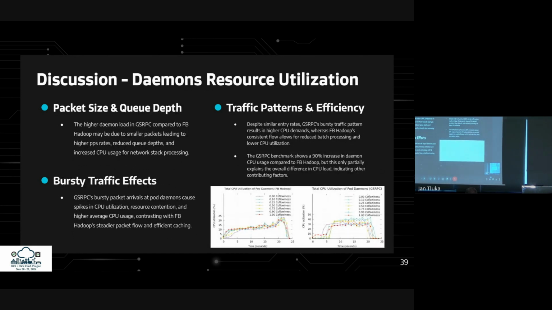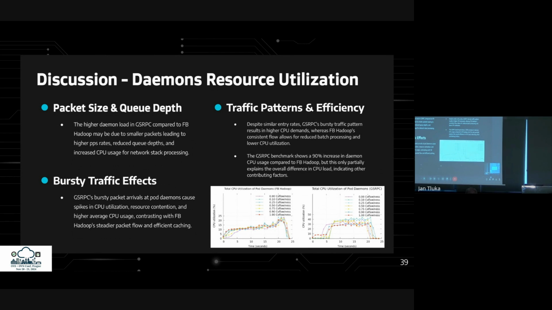Google's higher daemon load compared to Facebook results from smaller packets, increasing the number of packets per second, reducing queue depths, and raising CPU usage for network stack processing. Google's bursty traffic spikes CPU utilization and resource contention, in contrast to Facebook's steadier flow and more efficient caching. Despite similar entry rates, Google's bursty traffic leads to higher CPU demands, while Facebook's consistent flow allows for reduced batch processing and lower CPU usage.